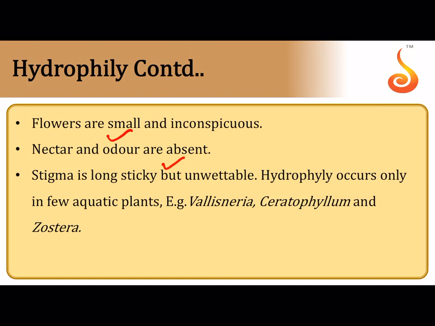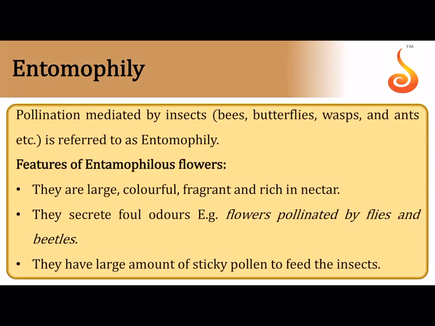And the stigma is long, but it is unwettable because it's covered by mucilage. Because if the flowers are constantly getting wetted, then they may start decaying. As a result, there should be a coat of mucilage on the pollen grains and even on the stigma, like we already learned about the examples Vallisneria, Ceratophyllum, and Zostera.